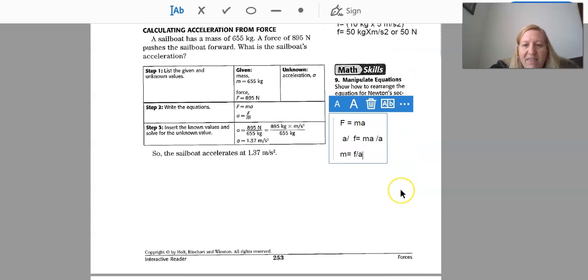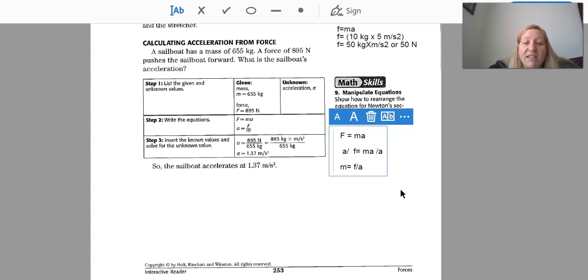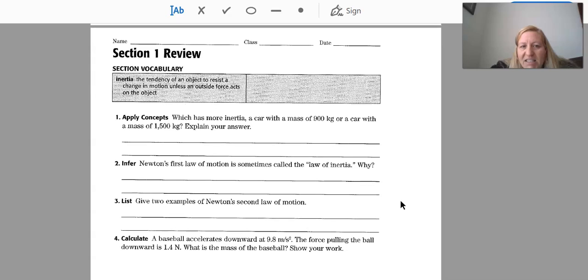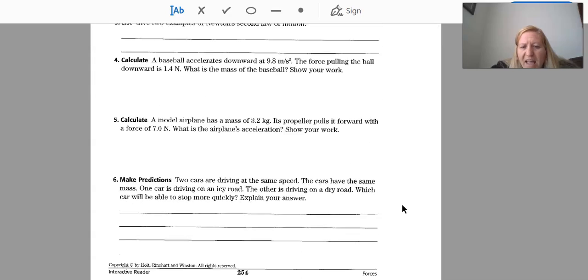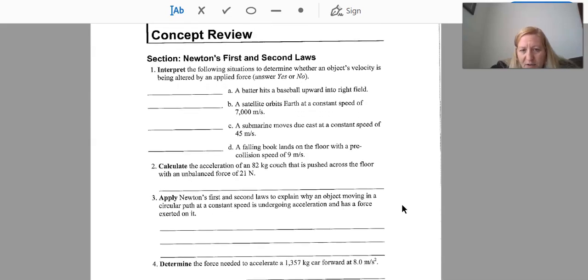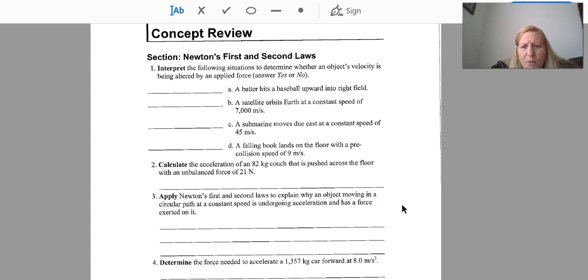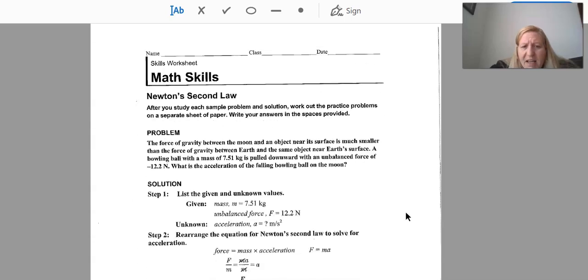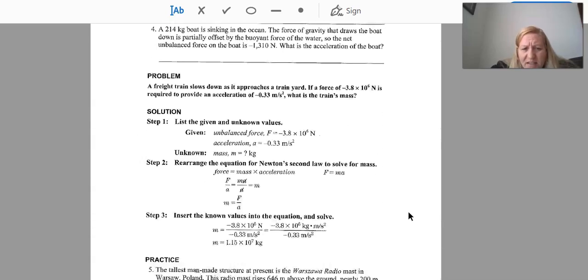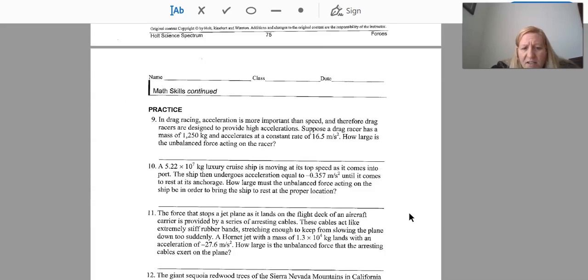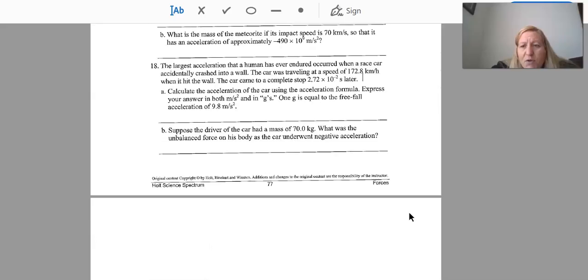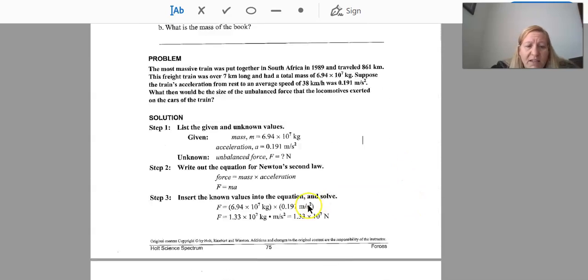All right, this is the end of section 1. Homework for tonight is actually section 1 review and the concept review. What I want you to do also is to get started on this problem set, because this problem set, the math skills, and all these problems we're going to work on them tomorrow. So please see if you can solve these before we get to it tomorrow.